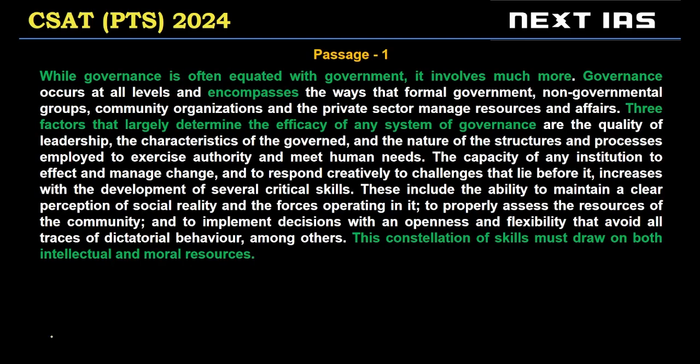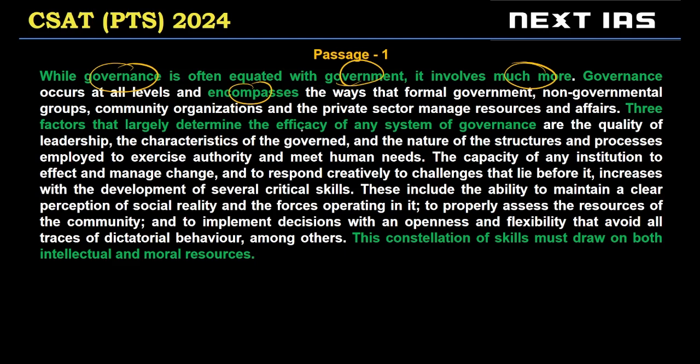All right. So here governance is being defined in this passage. Governance is being defined, but in a wider way. The author is saying it's not just government; it includes much more. So governance encompasses, according to the passage, even the private sphere, non-governmental groups, community organizations, private sector, etc. The author has written that all of these organizations may have some governance.